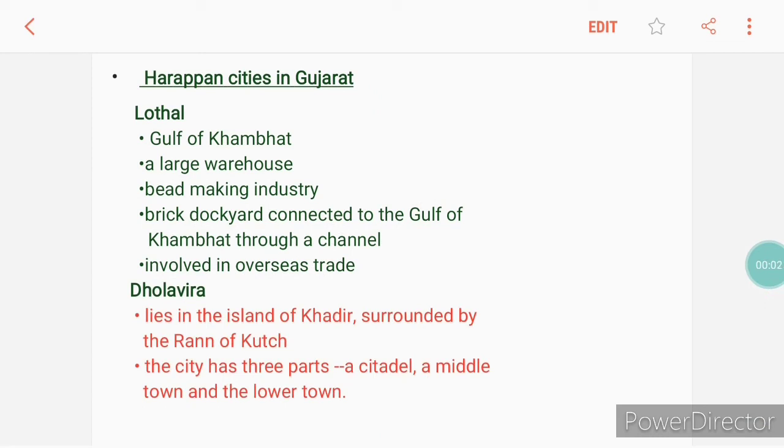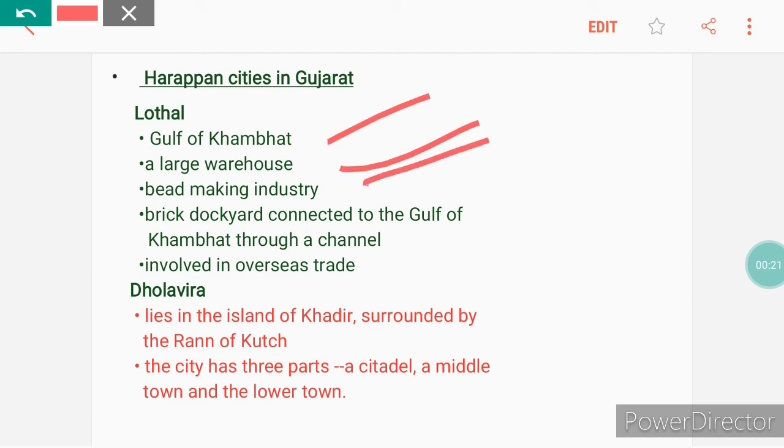Now the case study given in your book: Harappan cities in Gujarat. Lothal and Dholavira were ancient cities in Gujarat. Lothal was situated at the head of the Gulf of Khambhat, and a large warehouse has been found, and it had a flourishing bead making industry. A brick dockyard connected to the Gulf of Khambhat through a channel was found, and ships might have been unloaded and loaded in this dockyard. All these evidences prove that Lothal was involved in overseas trade.